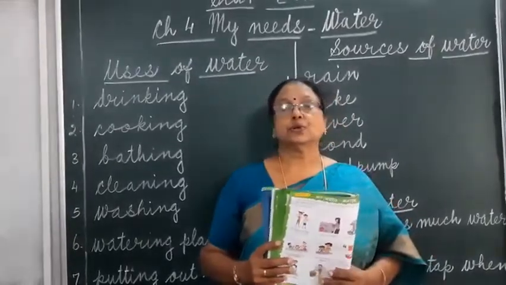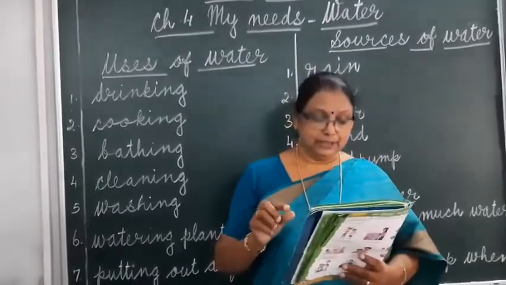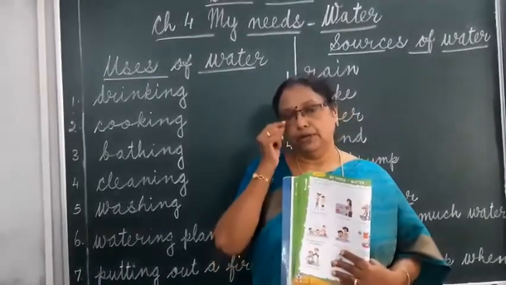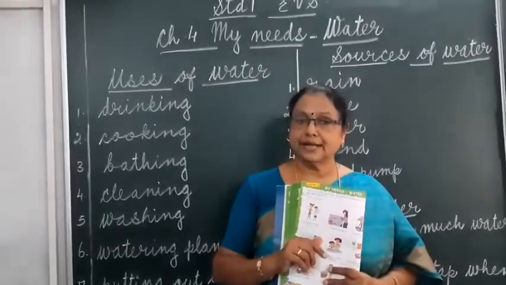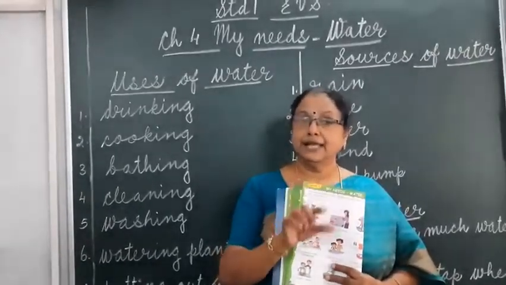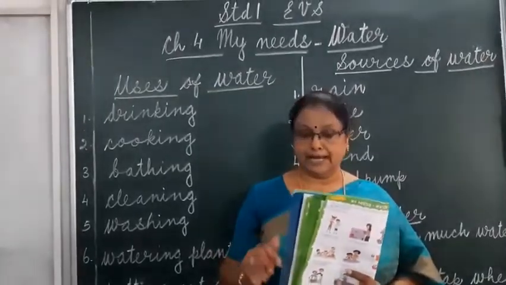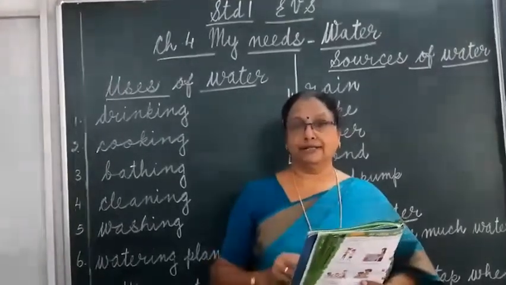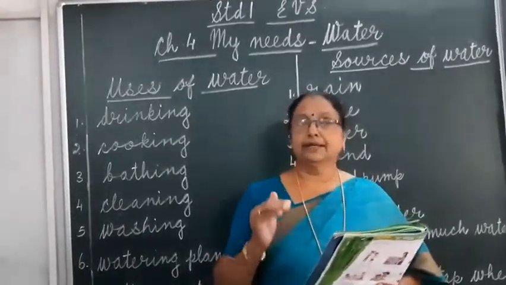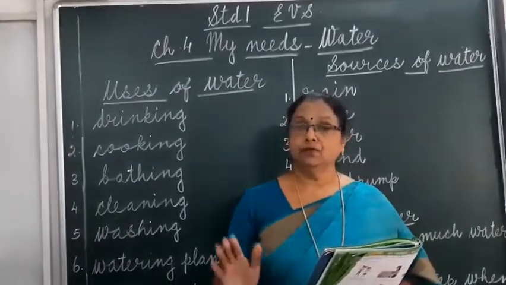Then plants also need water. Plants need water to make their food. So which part of the plant makes food? Do you know, children? The leaves. The leaves of a plant make the food for the plant. Then some plants grow in water. Like your lotus and water lily, they grow only in water.